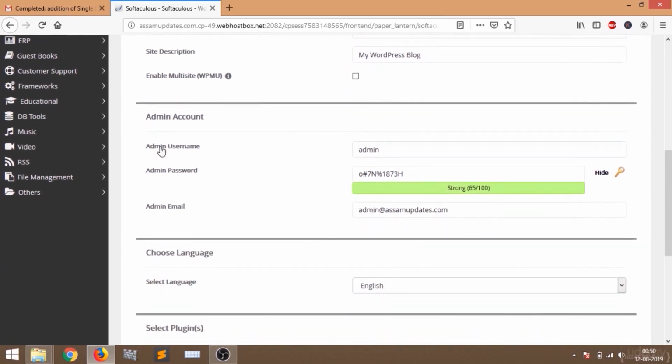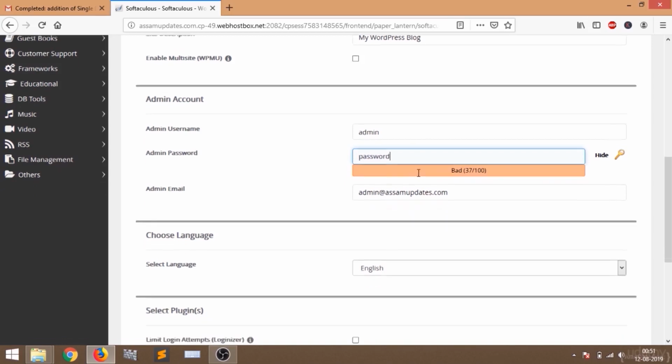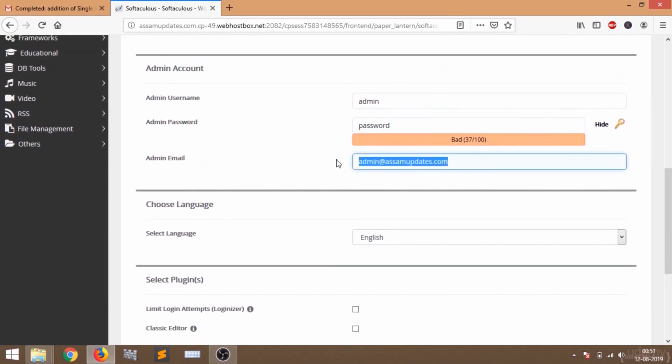Now scroll down, and this username and password you need to enter when you want to go to the dashboard of your WordPress. This is the admin username, so I'm going to put admin, and let us put a password. I have put "password" as my password, but this is just for demo purposes. Do not put just "password" in your password field, keep something strong. Now you need to change this email address. I'm going to put my email address here.